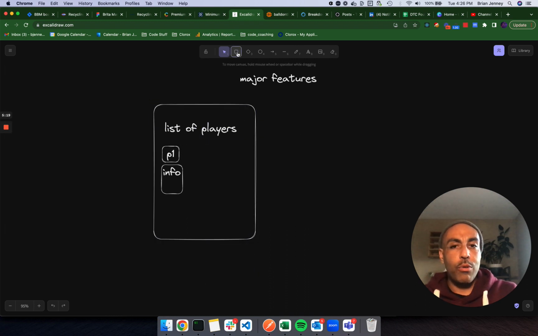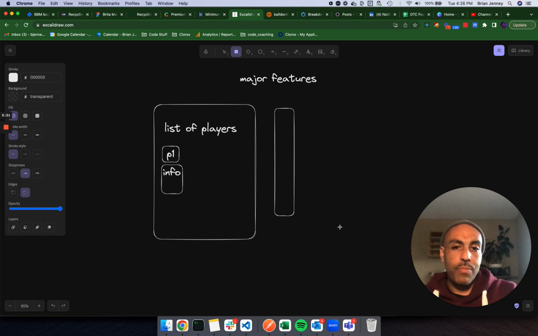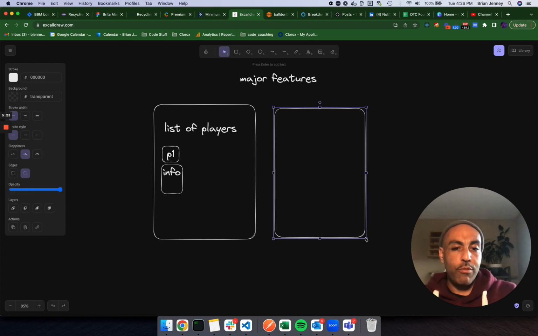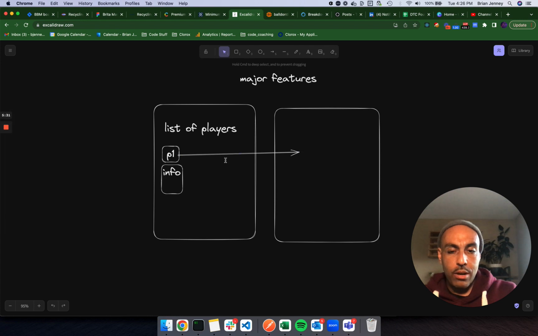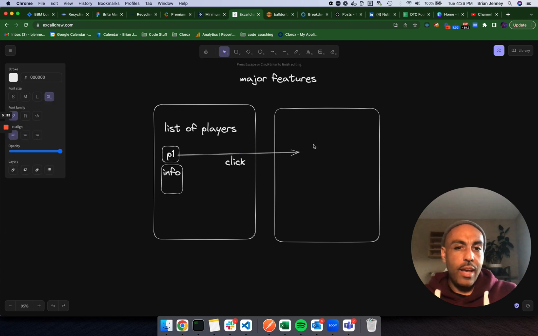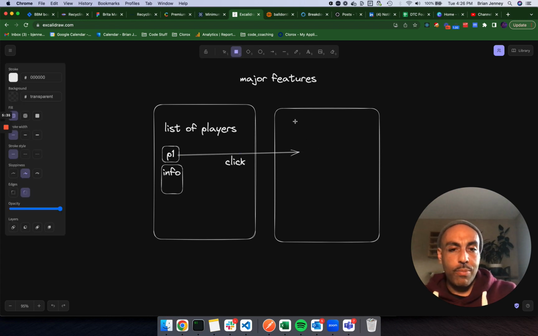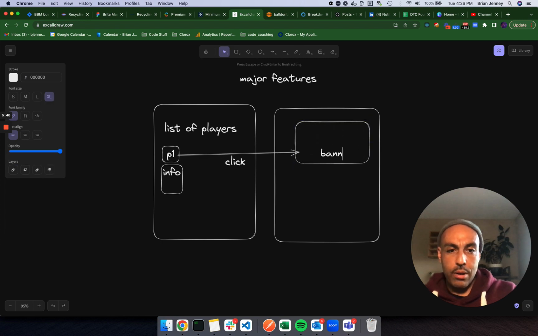Then maybe once you have the list of players, you have another screen that you can click into to show information about a particular player and their stats. So maybe a user clicks on the thing, and then it goes to this page right here, and this page has a large picture of the player, like a banner image of the player.